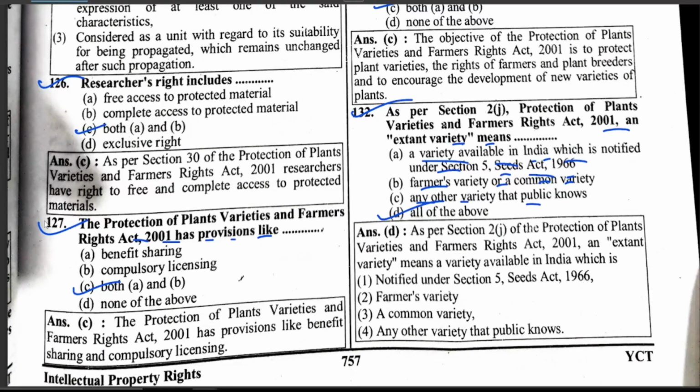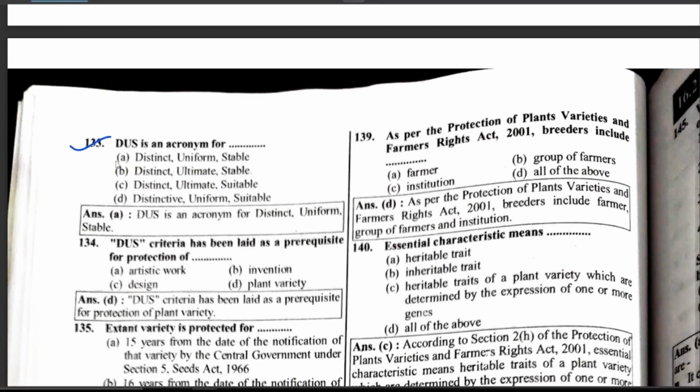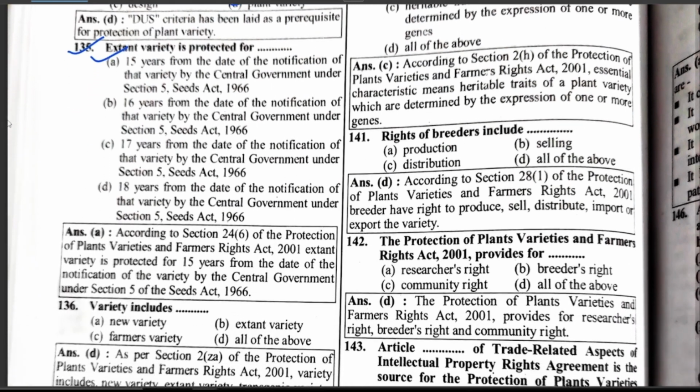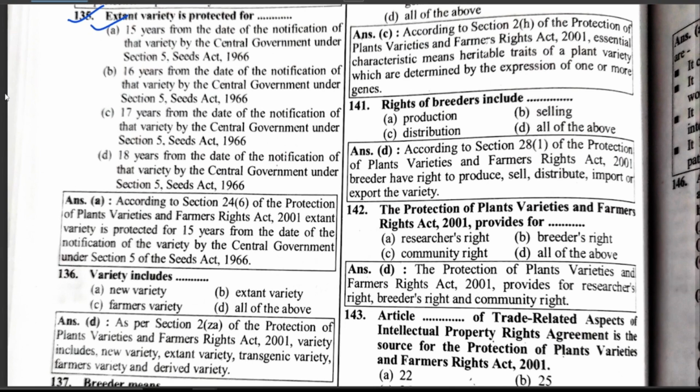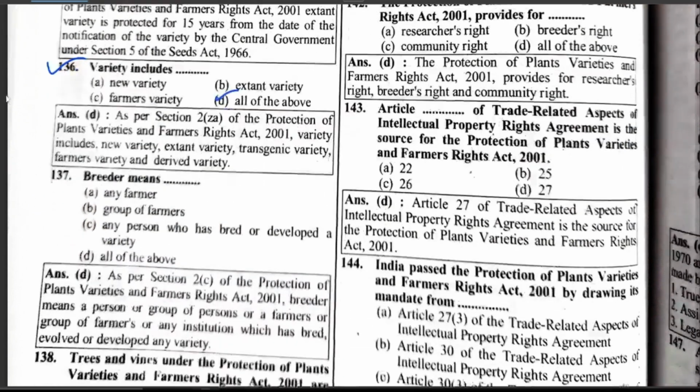Okay, now let's see the next question. DUS is the acronym for distinct, uniform, stable. DUS criteria have been laid down for a request for protection of a plant variety. Extant variety is protected for 15 years from the date of notification of that variety by the central government under Section 5 of the Seeds Act 1966. Variety includes a new variety, extant variety, and farmers' variety.